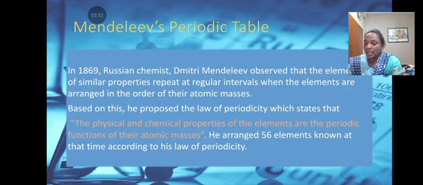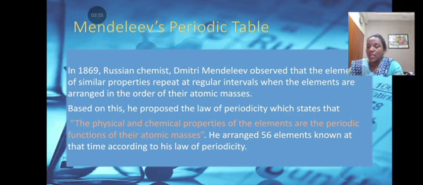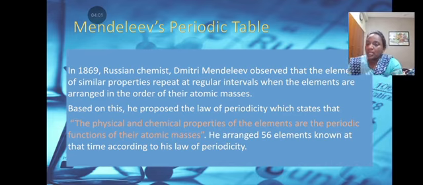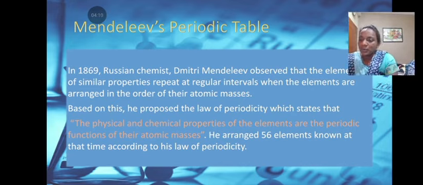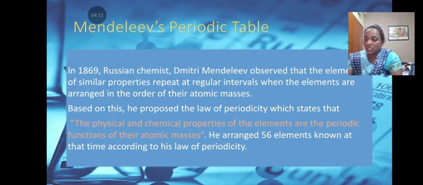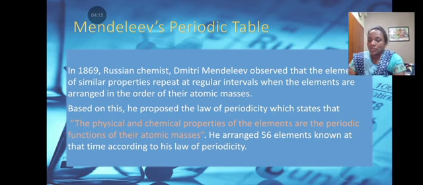In 1869, now we are going to see about Mendeleev's periodic table. In 1869, Russian chemist Dmitri Mendeleev observed that the elements of similar properties repeat at regular intervals when the elements are arranged in the order of their atomic masses. Based on this, he proposed a law of periodicity which states that the physical and chemical properties of the elements are periodic functions of their atomic masses. He arranged 56 elements known at that time according to his law of periodicity.